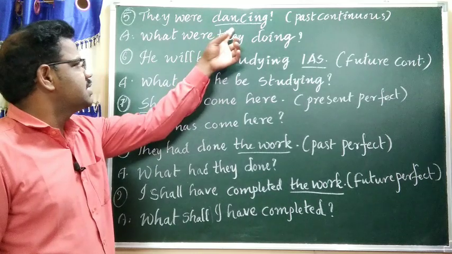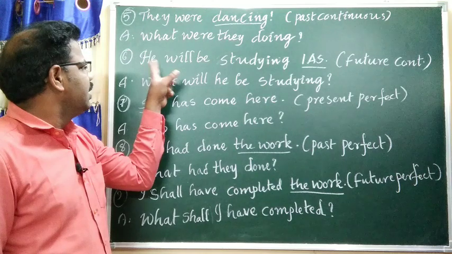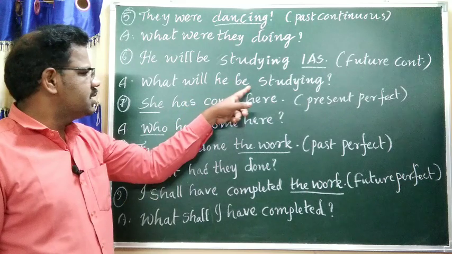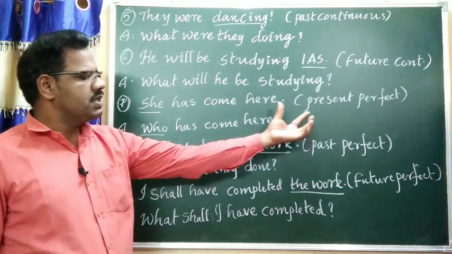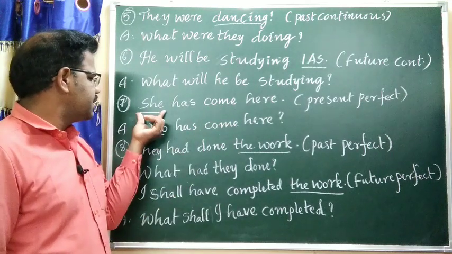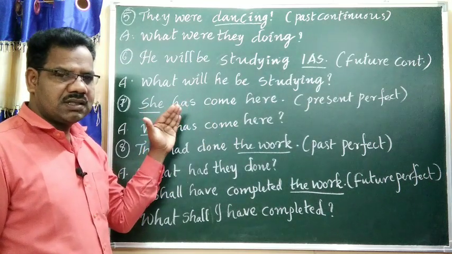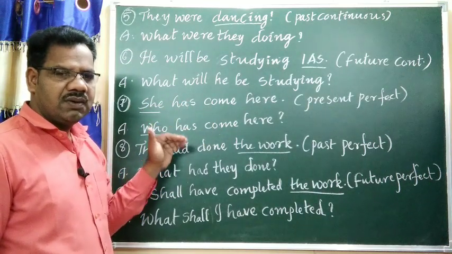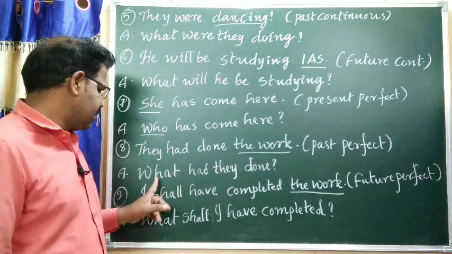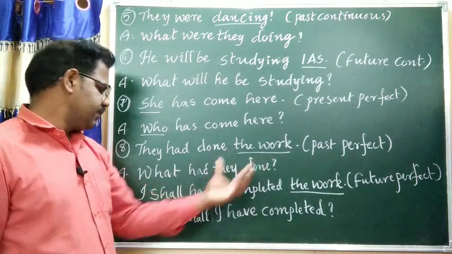Now past continuous tense. They were dancing. Dancing is the underlined word. What were they doing? He will be studying IAS. IAS is the underlined word. What will he be studying? Regarding present perfect tense, she has come here. Here it is a person, so who has come here? Don't change the tense. According to the tense only we have to write. They had done the work. What had they done? The answer is the work.